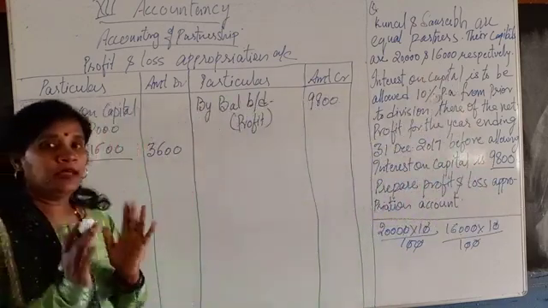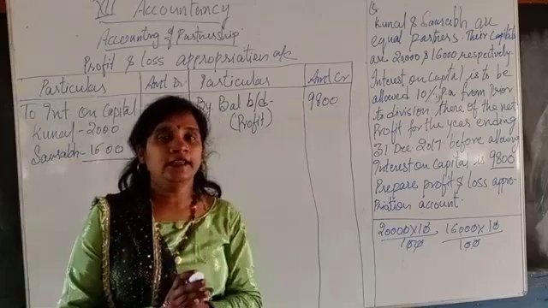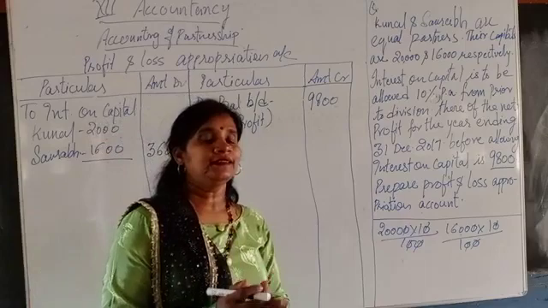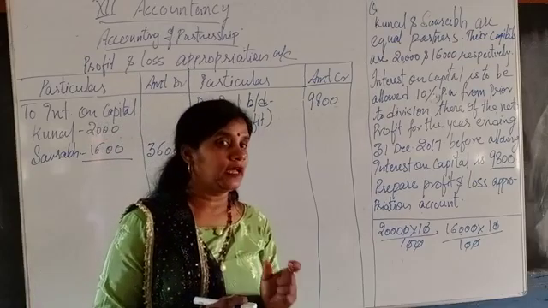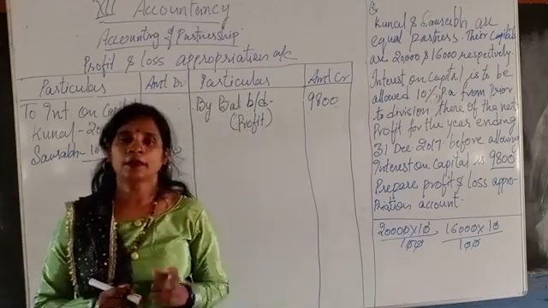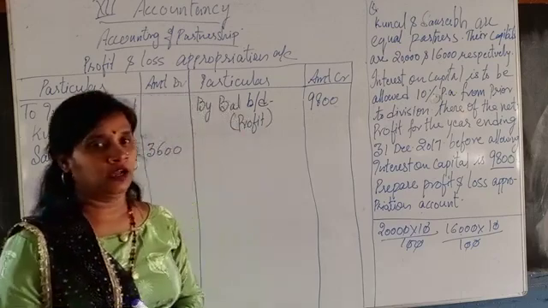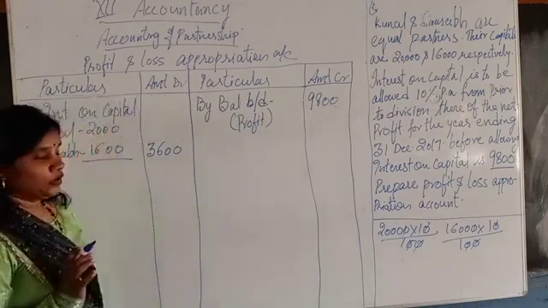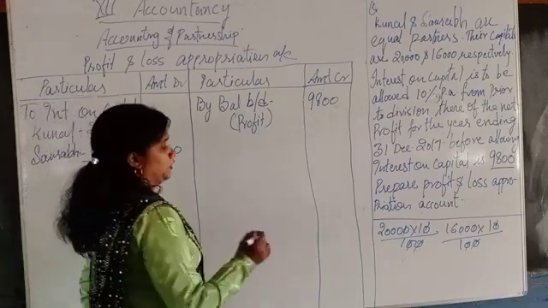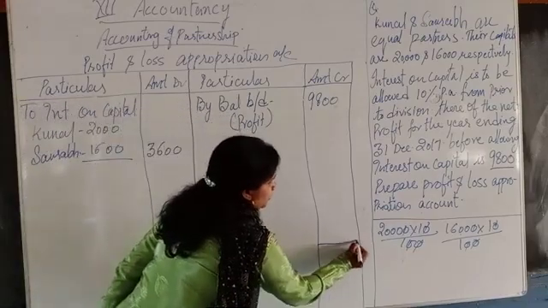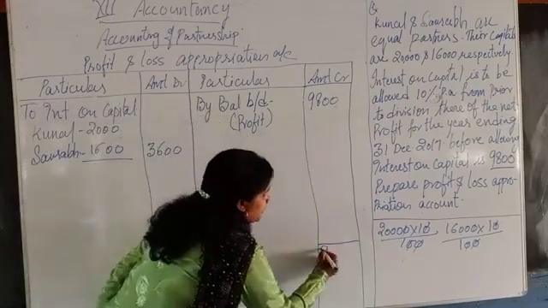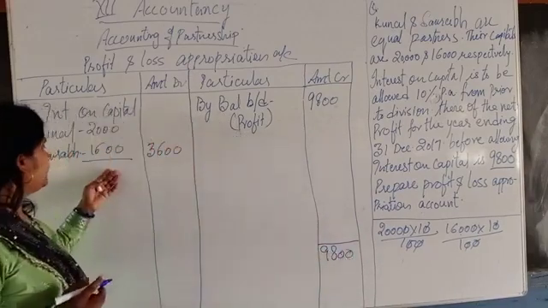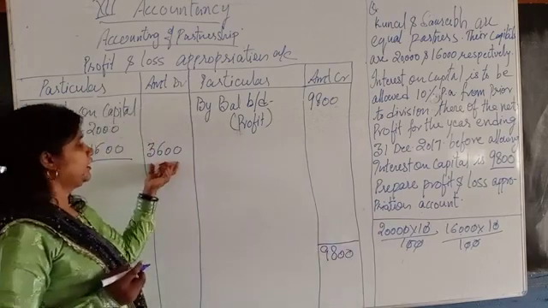Now the main important part of accounting is balancing the account. If you know how to balance any account and have learned it properly, your question will never go wrong. Now I am going to explain how to total this account. First of all, the total of the credit side is 9,800, and there is no other information here, so it is already totaled.